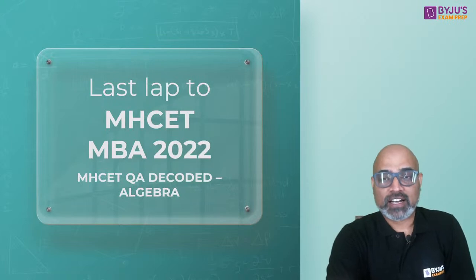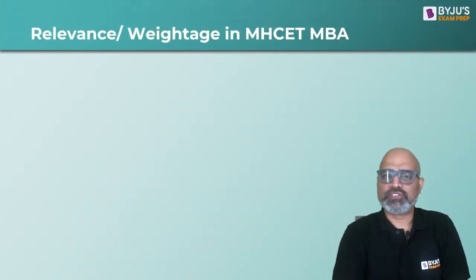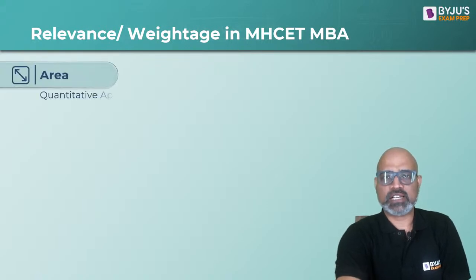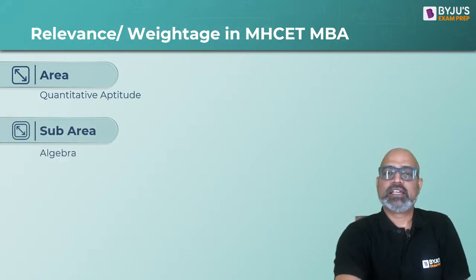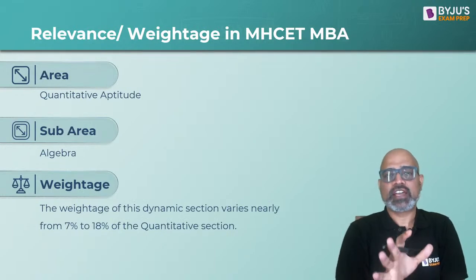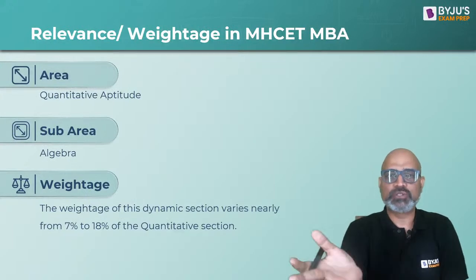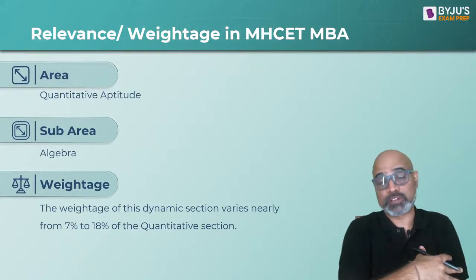So fine, let's begin. What is the relevance, or the weightage, of algebra in MAH CET? It comes under the area of quantitative aptitude, and the sub-area is algebra. The weightage is, on average, around 10 to 15%, and 7% to 18% based on previous years.